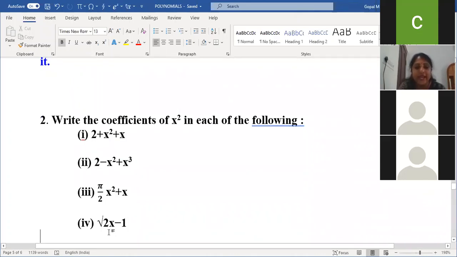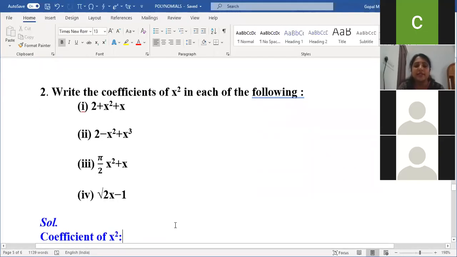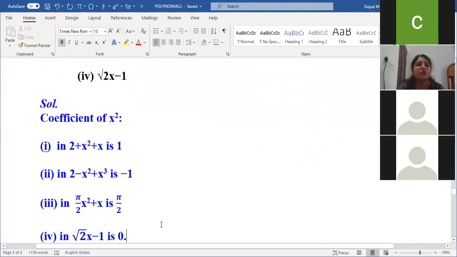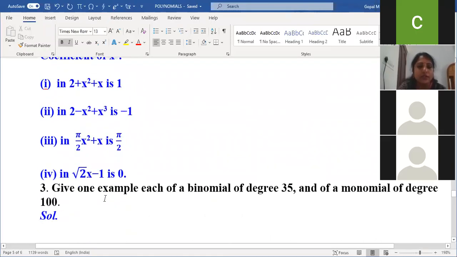Fourth answer, 0. In this fourth question, there is no x square at all. If there is no x square, how will you write the coefficient of x square? So it is 0. So in 2 plus x square plus x, the coefficient of x square is 1. Second one, 2 minus x square plus x cube, the coefficient is minus 1. And the third one is 0 because there is nothing.